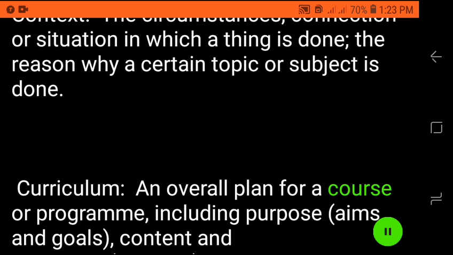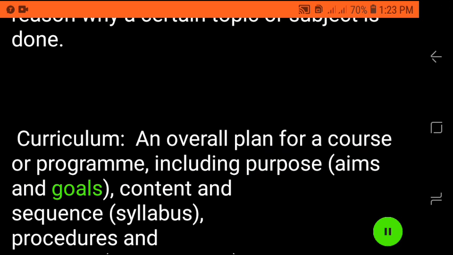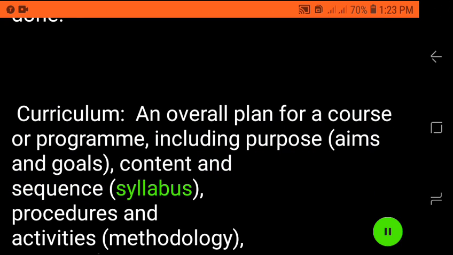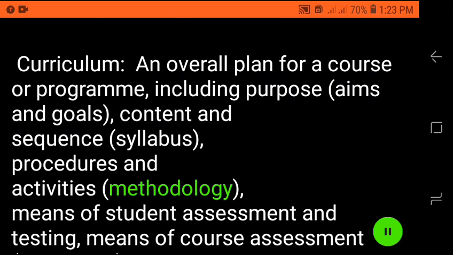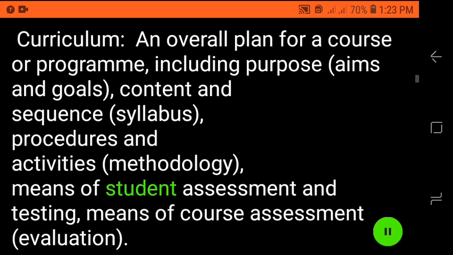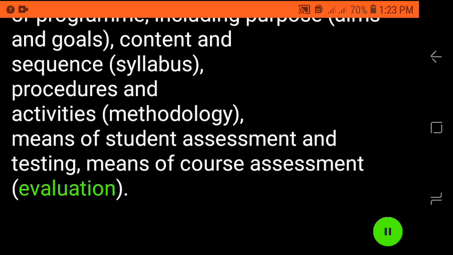Curriculum: an overall plan for a course or program, including purpose, aims and goals, content and sequence, syllabus, procedures and activities, methodology, means of student assessment and testing, means of course assessment and evaluation.